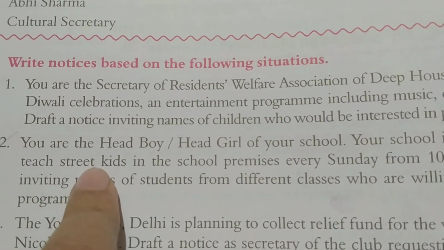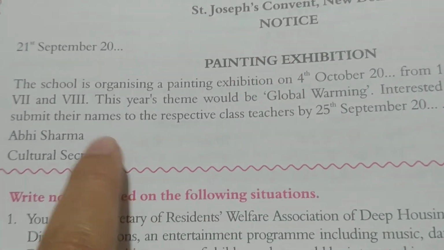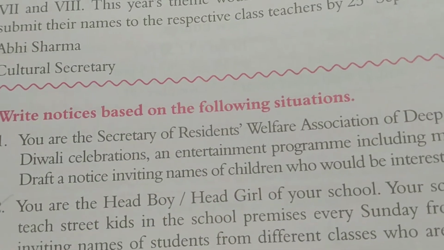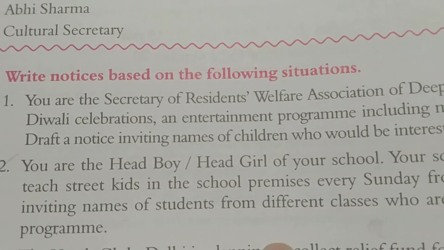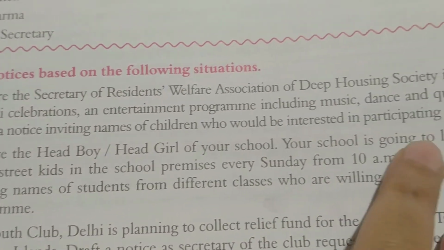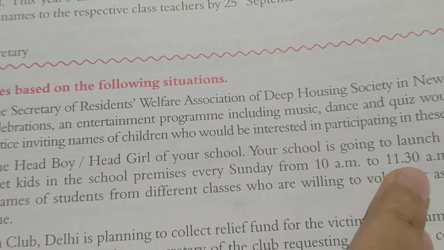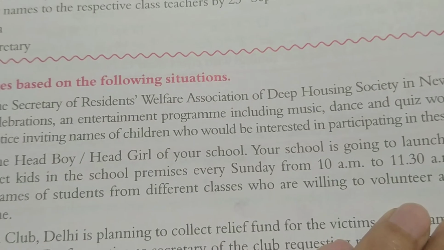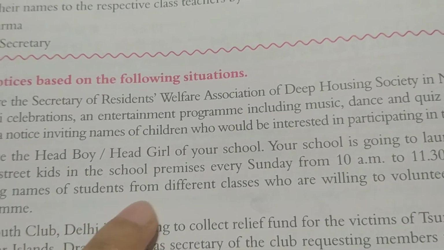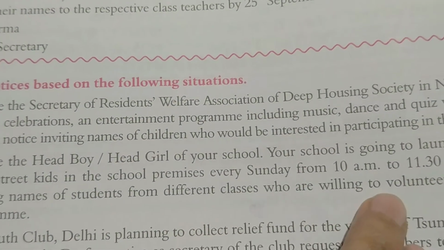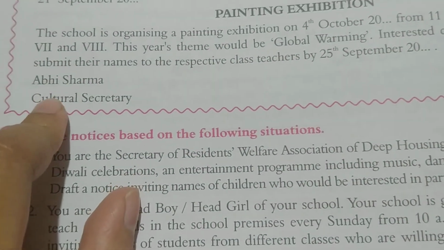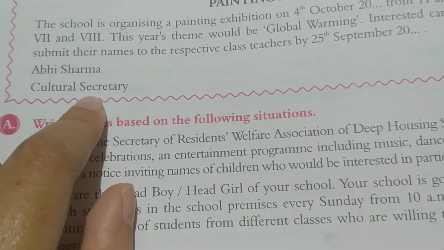So the topic you have to write as Teach Street Kids, and then you will write that all the students are hereby informed that our school is launching a program to teach street kids in the school premises every Sunday from 10:30 to 11:30 a.m. It is very simple. Then students who are willing to volunteer as teachers for the program can submit their names to the respective class teachers by this and this date. Then write your name and your designation, head boy.